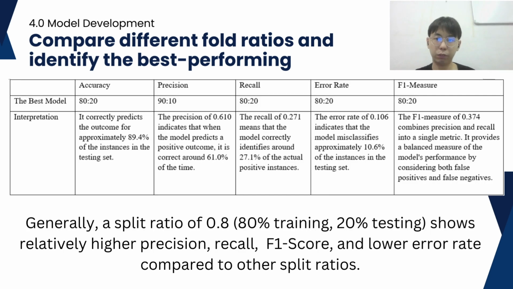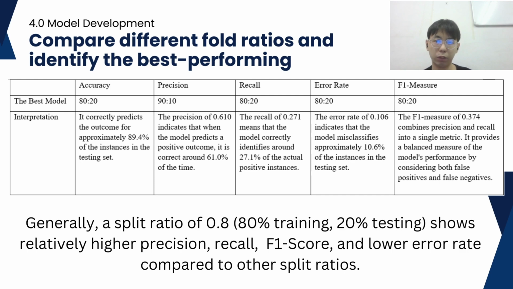So the best model for the accuracy metric is 80% for training, 20% for testing. The accuracy of the model is 0.894, which means that it correctly predicts the outcome for approximately 89.4% of the instances in the testing set.